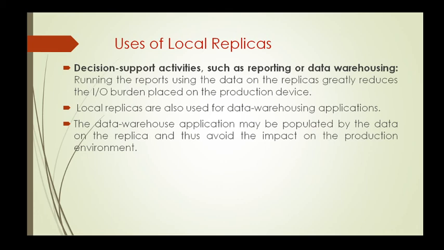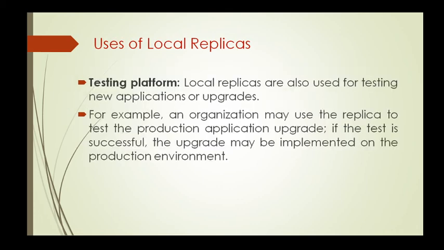Next is the testing platform. Local replicas are also used for testing new applications or new upgrades to the systems. For example, an organization may use the replica to test a production application upgrade. If the test is successful, the upgrade may be implemented in the production environment.